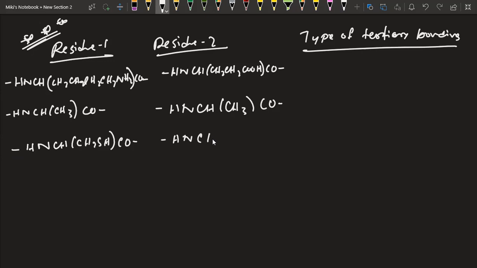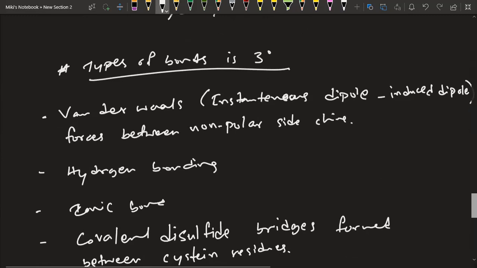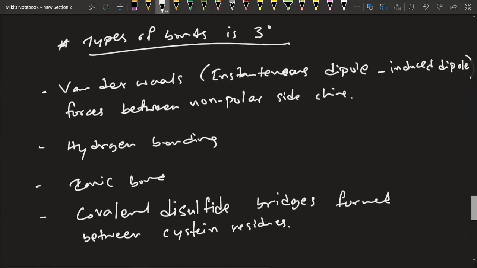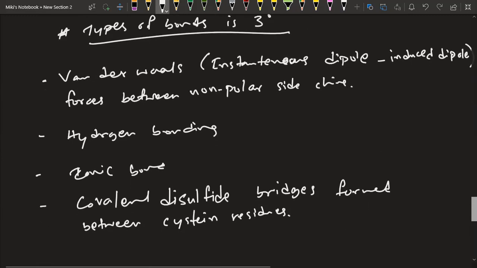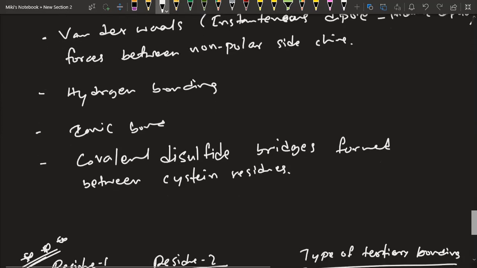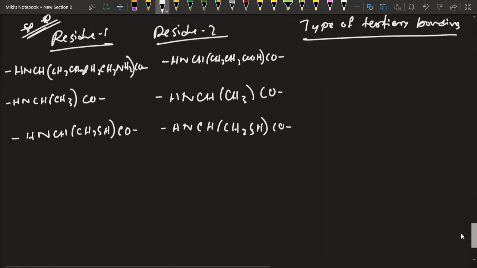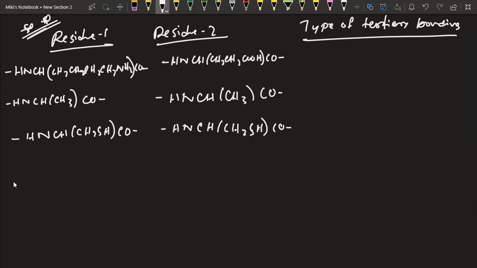I would urge you to pause the video after I've drawn all the structures and try it yourself, by seeing the types of bonds from the tertiary part, like the notes just given over here. Only 4 types of bonds are there, and distinguish which residue will form which bond.